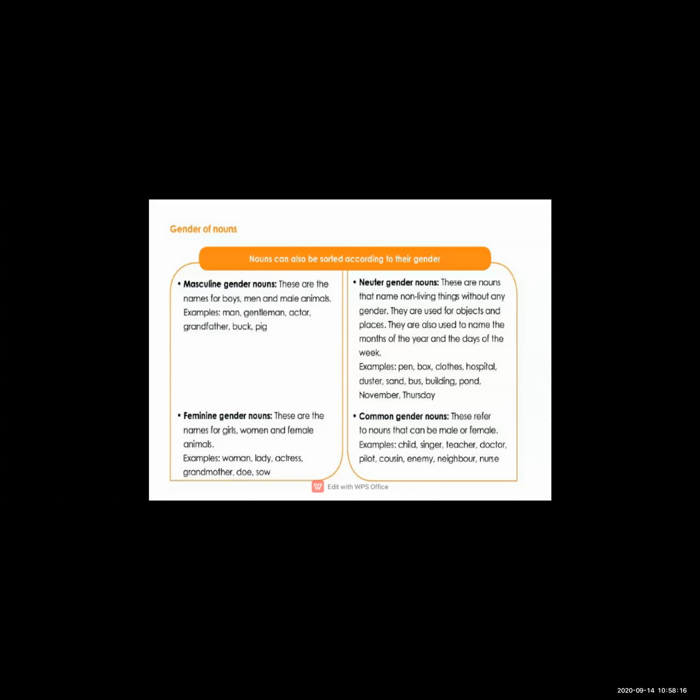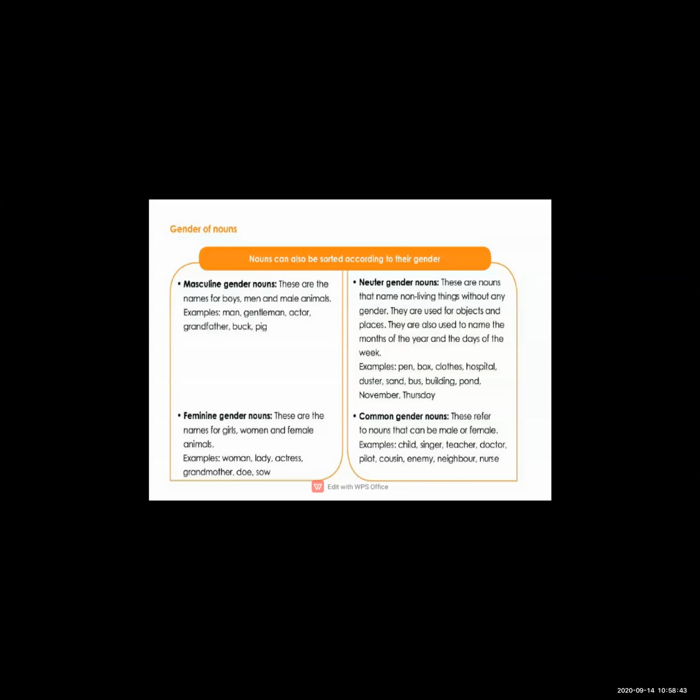Nouns in the neuter gender refer to neither male nor female, neither male people nor female people or animals. They refer to things that do not have life, non-living things like objects and places. See examples over here. First example is pen.